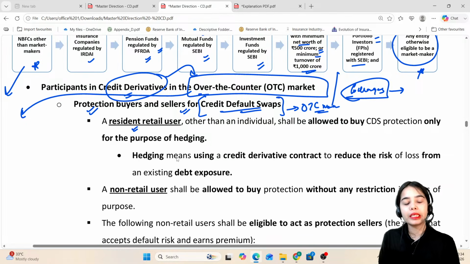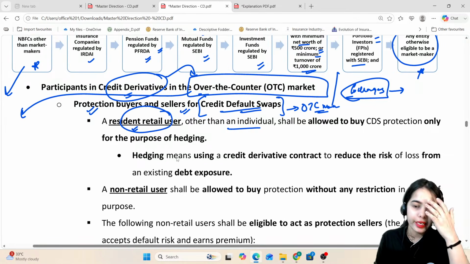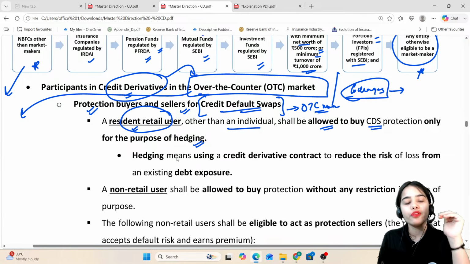A resident retail user other than an individual. An individual is not allowed in the over-the-counter market for the credit default swap. That is the basic understanding, because the over-the-counter market for the credit default swap is riskier as the exchanges are not involved. A resident retail user other than an individual shall be allowed to buy CDS protection only for the purpose of hedging.